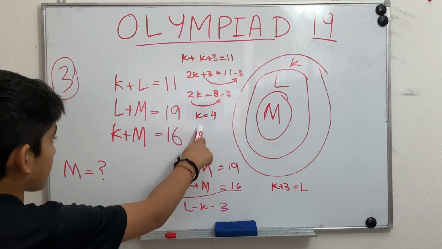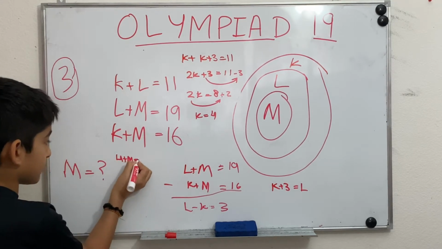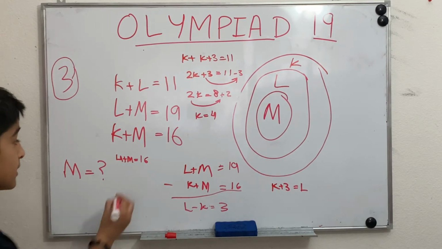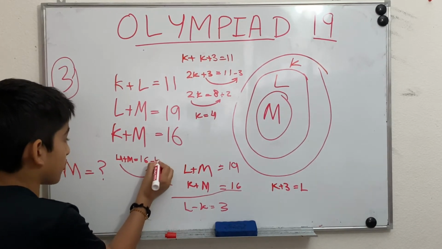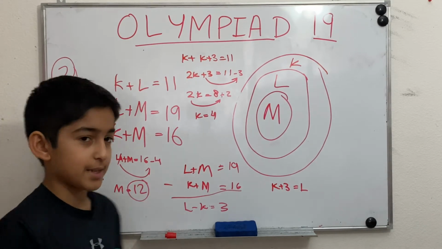Okay, now we could just plug it in into this equation. So 4 plus M is equal to 16. Now we can bring the variables to one side and the numerals to the other side. So when we bring this here, it becomes minus 4. And then we get M is equal to 12 as our answer.